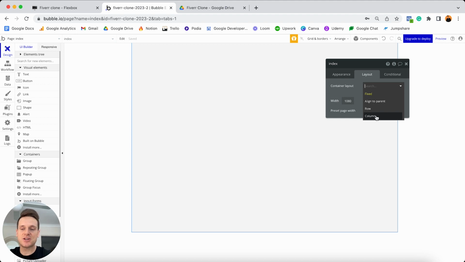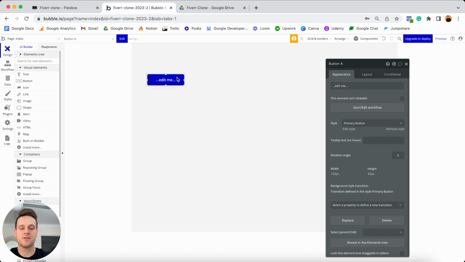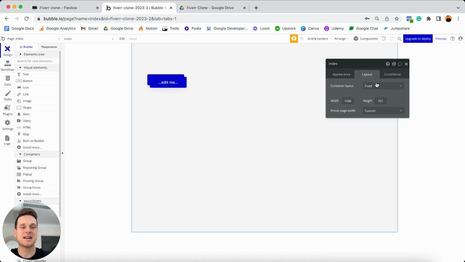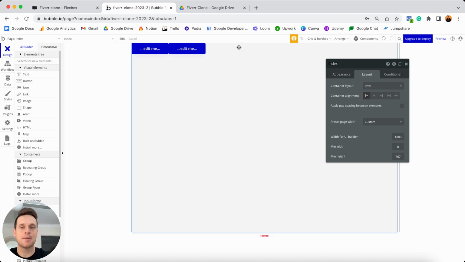Now, the easiest way to explain and perhaps interpret the difference between these 2 options is that if you were to select the row option here, it would position any elements you add onto the page horizontally across the page itself. And perhaps I should just show you an example of this. So if I was to just randomly add 2 different buttons onto my page here, so I've just added one and then I made a copy of it. I'm going to then select on my page again, head to my layout tab and update the container layout to be a row. And now what you'll see is that both of these elements are positioned side by side. So they're scaled horizontally across our page.